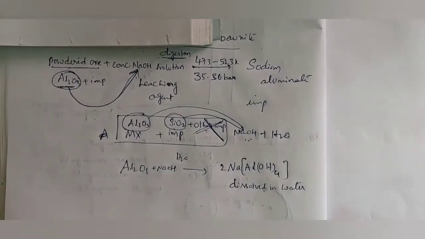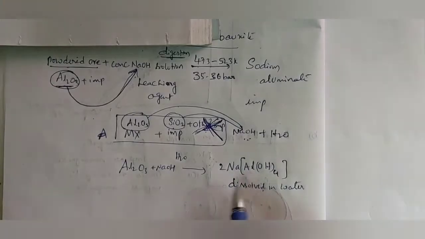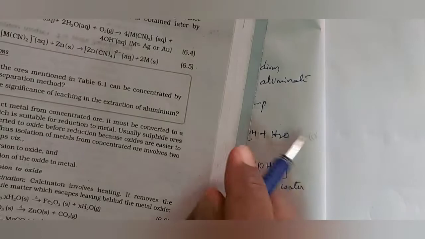But impurities are not dissolved. These impurities are separated, and this is dissolved in water. Are you okay? Now see the point.